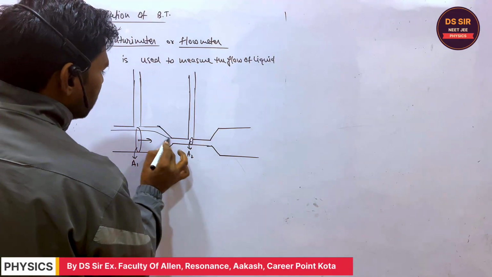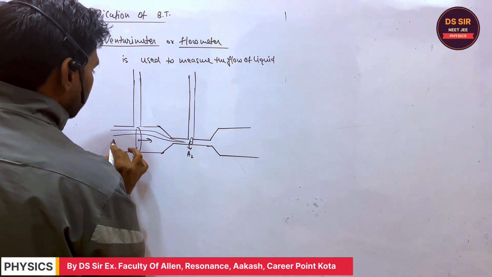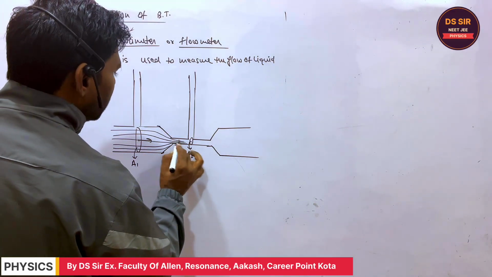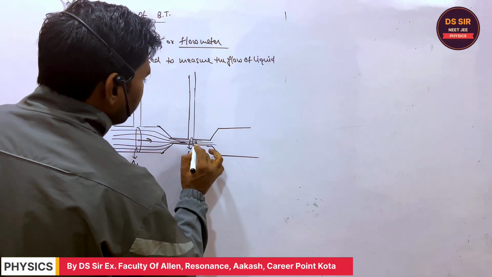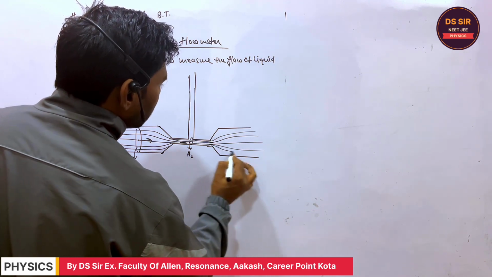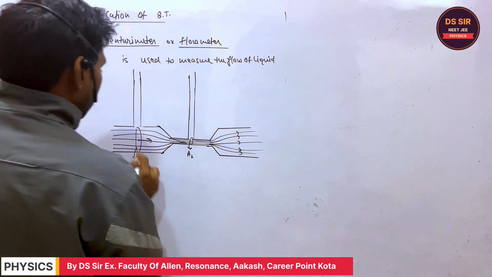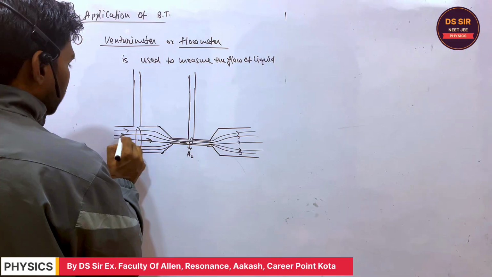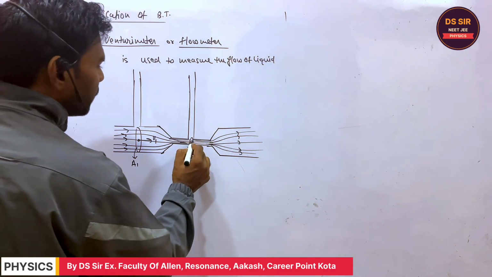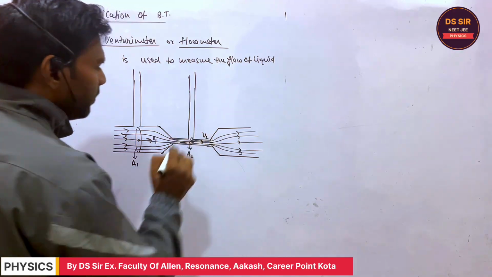So what happened? The water will start flowing in this way, like this. Is it clear or not? It flows like this. And what will happen? You tell me. If the water starts flowing over here, the velocity is v1, and at this point the velocity will be v2.